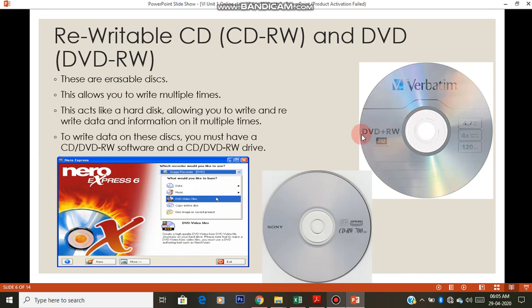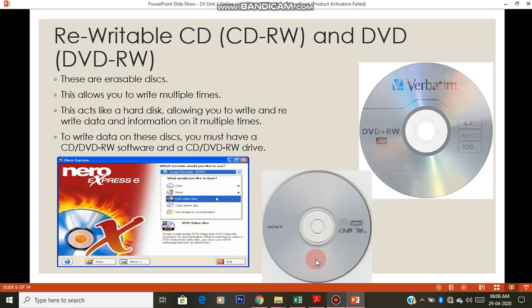On the CD you can see DVD RW, CD RW. Again the size differs. It can store up to 700 MB of data if it is a CD RW, and if it is DVD RW, it can save up to 4.7 GB.